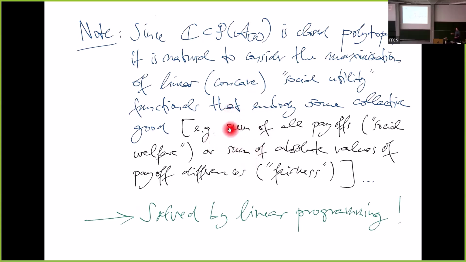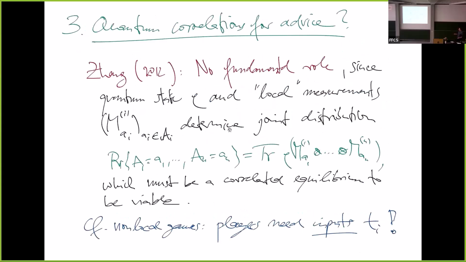We can optimize such functions by linear programming. So this is actually easy in some sense if the game is not too complex. And so, yeah, quantum correlations, well, okay, I'm really getting in trouble, I guess.